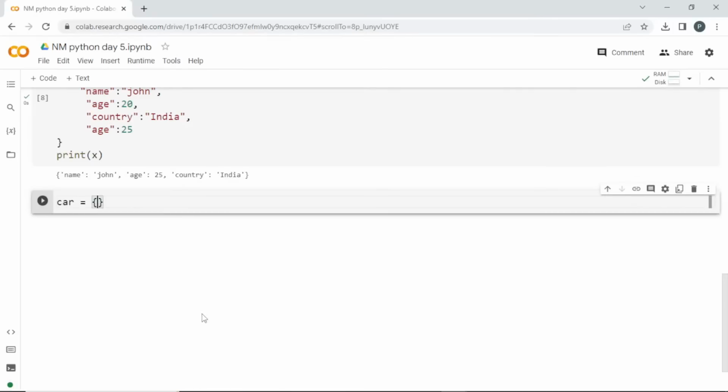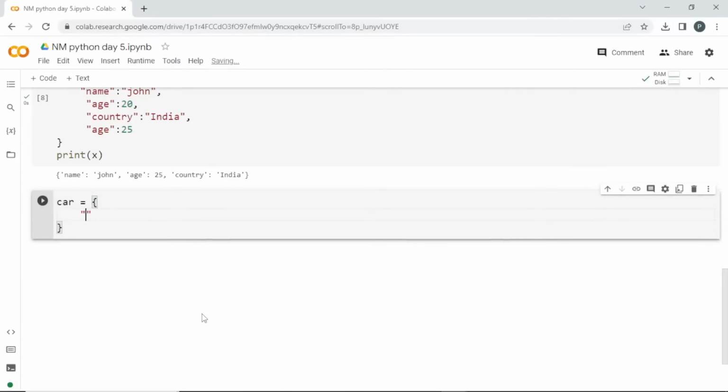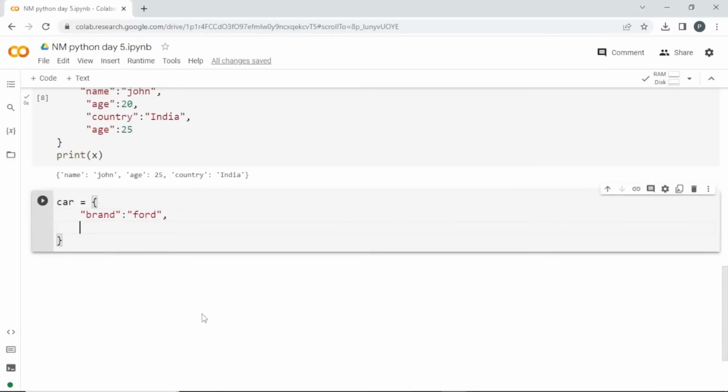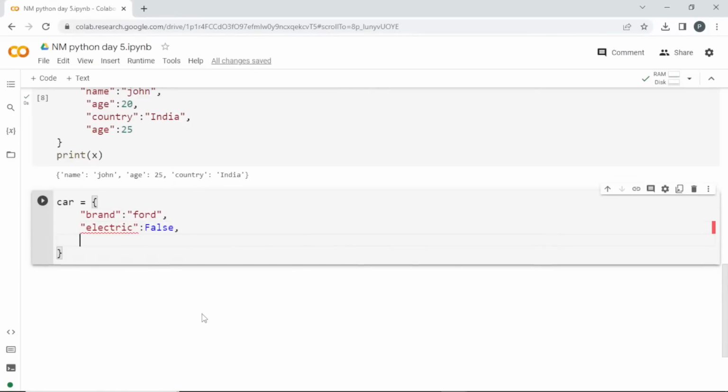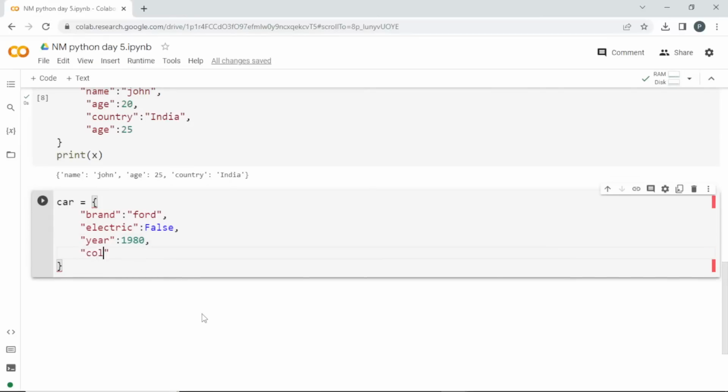I'll create a dictionary in the name of car. This is a string, right? Next we will give, is this an electric vehicle? No, so I'm going to set this to false. Next the year, I'll set this to some year, and then finally let me give color.